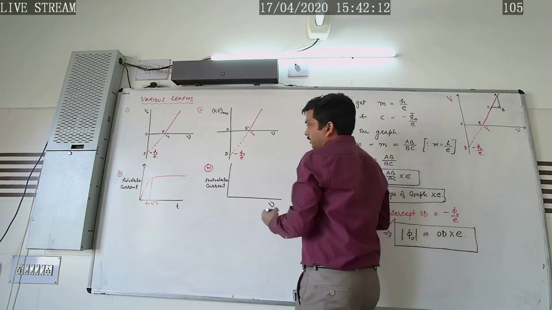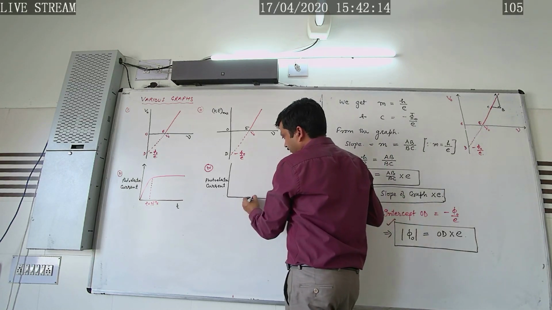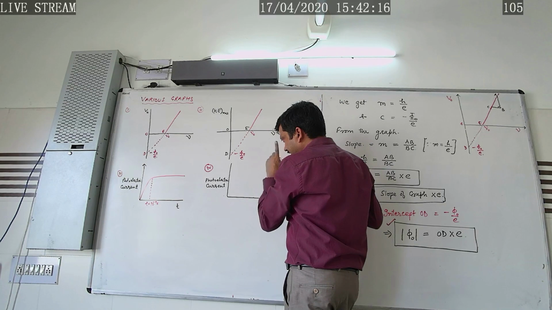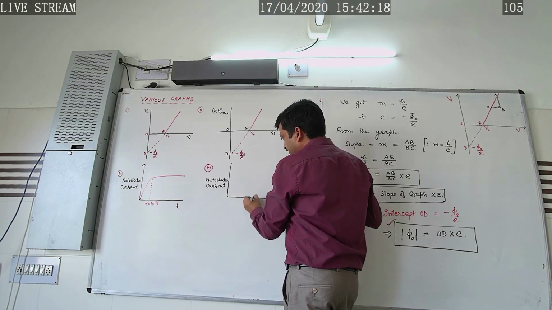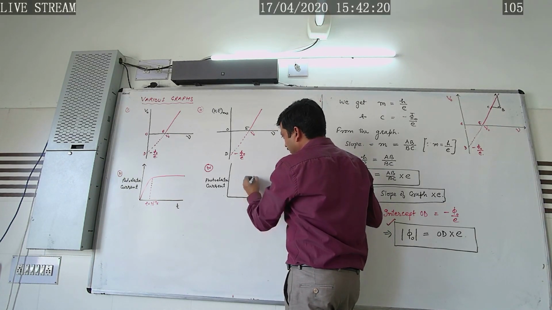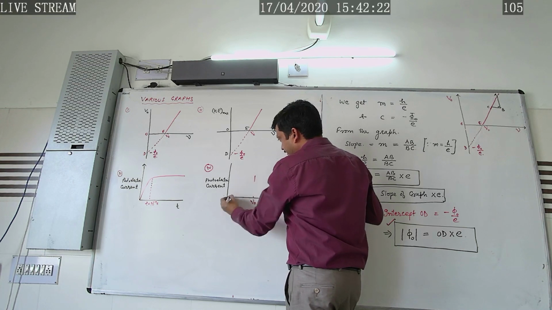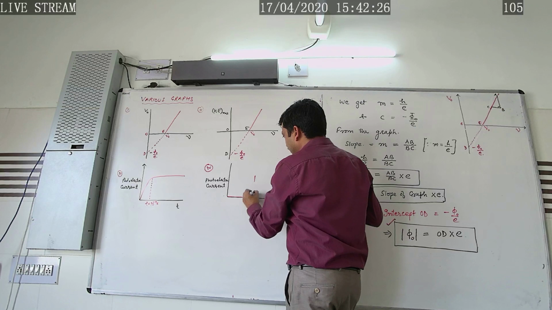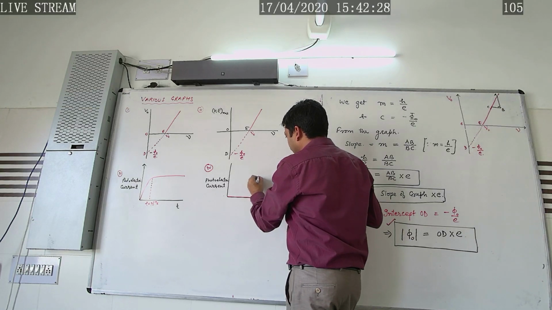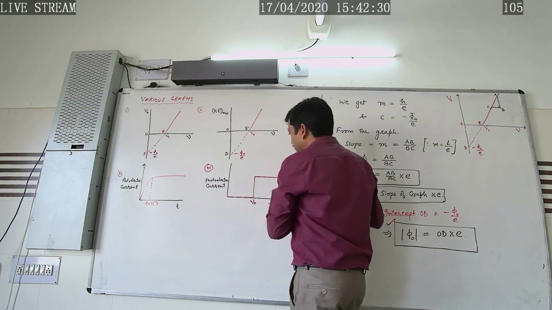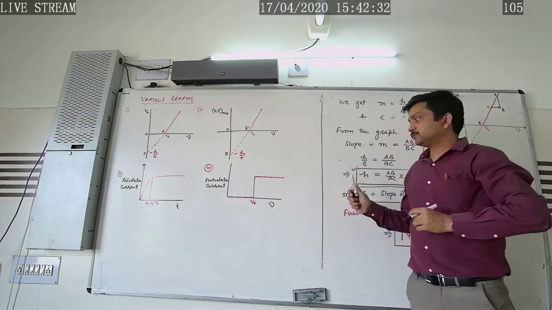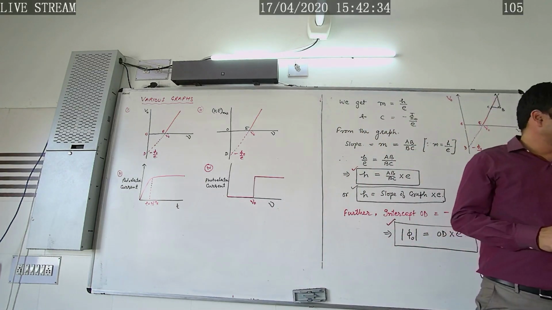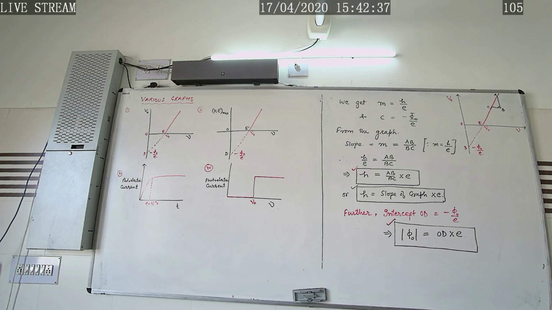So what we conclude: as long as the frequency is not exceeding the threshold frequency, the photoelectric current remains zero, and as it becomes the threshold frequency, the current at once becomes maximum. So in this way the graph is there, and the next graph is